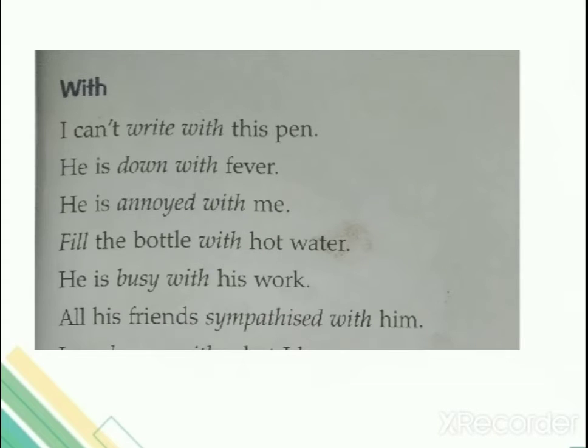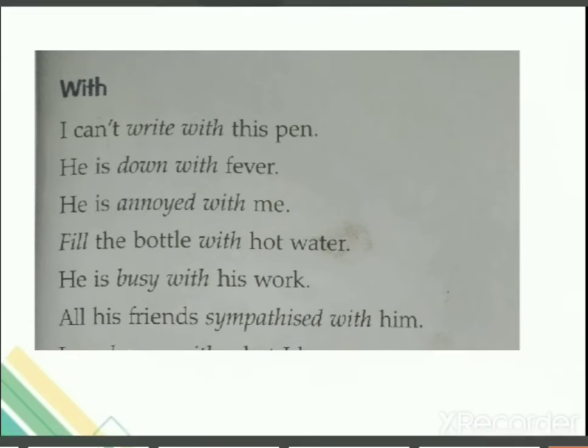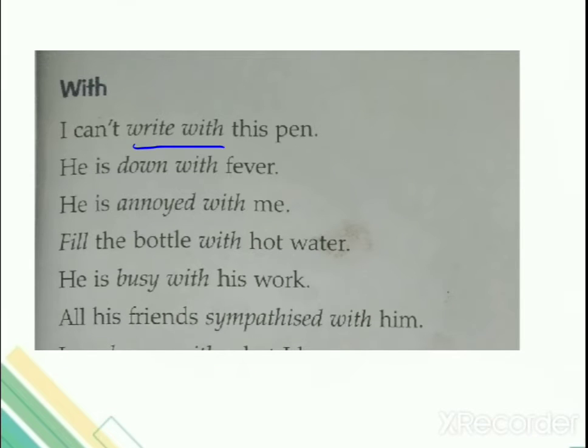Clear? So come to page number 86 of your text, 85 of your textbook. I'll be explaining you few examples. Okay. Now over here it says, I can't write with this pen. अब लिखते हो तो किसी चीज़ के साथ लिखते हो ना. When you write it with something. So which preposition you are going to use? With. किससे लिखते हो? So with is used as the preposition.